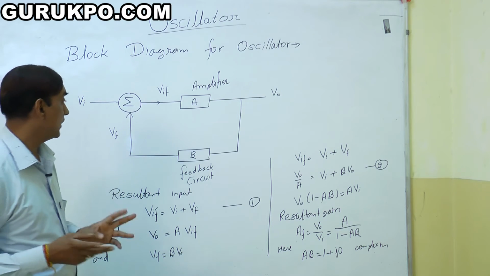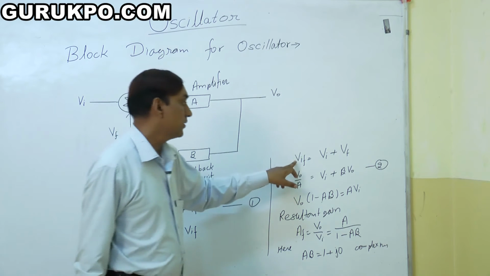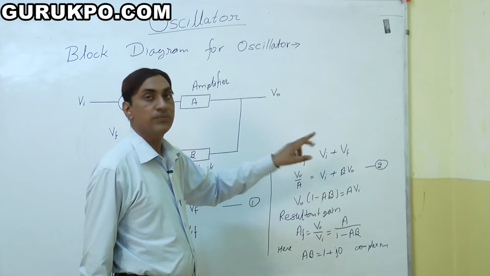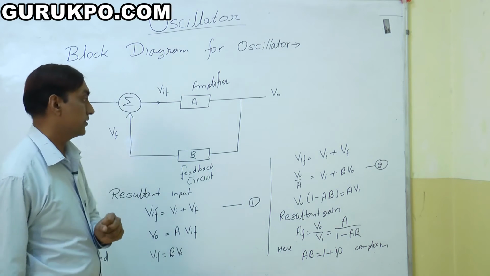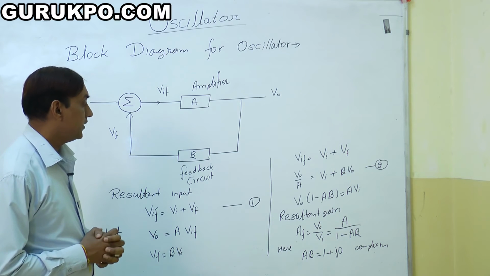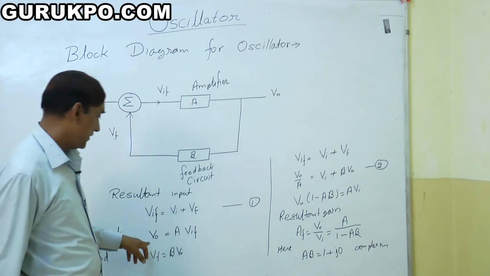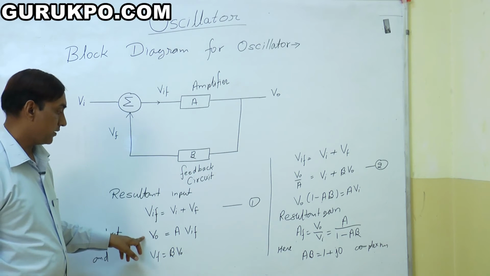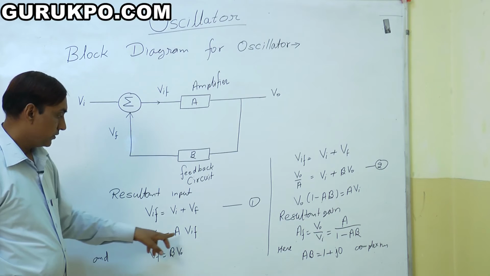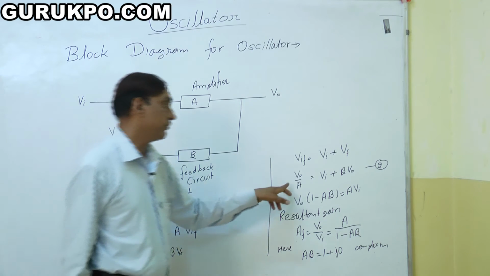So we get the two values VF and VI. This is our first equation. From here VIF is equal to VI plus VF. This is a summation equation. So we just put this value here. VIF is V0 upon A. We get this equation from here: V0 divided by A gives VIF. So this is the VIF.